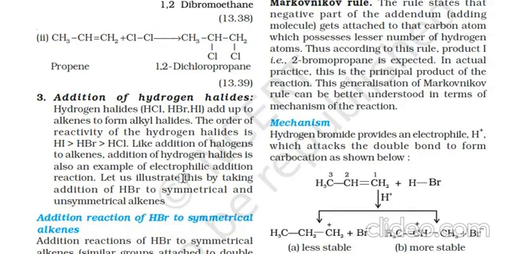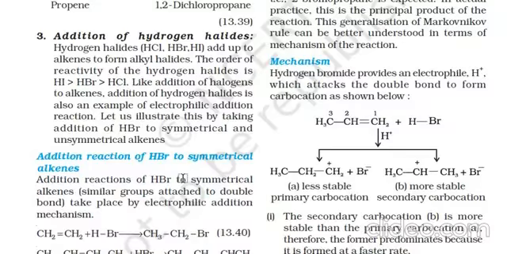The order of reactivity for the hydrogen halide is HI is more reactive than HBr is more reactive than HCl. Like addition of halogens to alkenes, addition of hydrogen halides is also an example of electrophilic addition reaction. Let's illustrate by taking addition of HBr here.